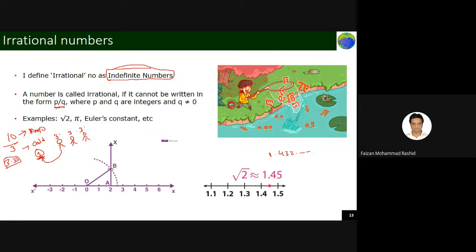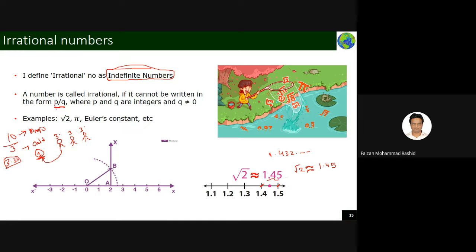So somehow we write an approximately-equal sign. It means root 2 is somewhat equal to 1.45. But no one can write, no mathematician will allow you to write, that root 2 is equal to 1.45. It is not at all allowed. Okay, and this number lies in between 1.4 and 1.5.